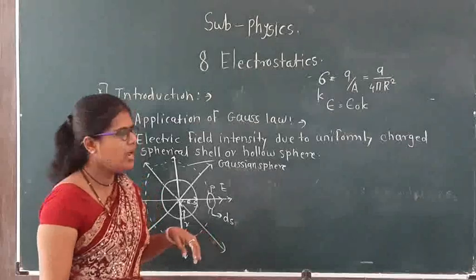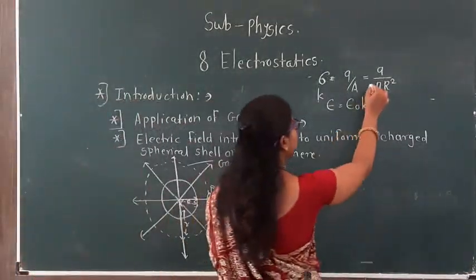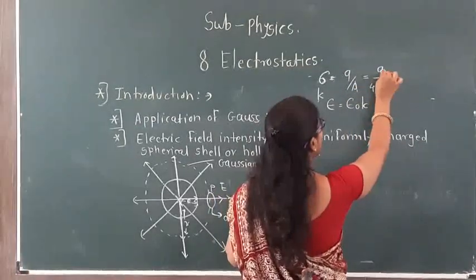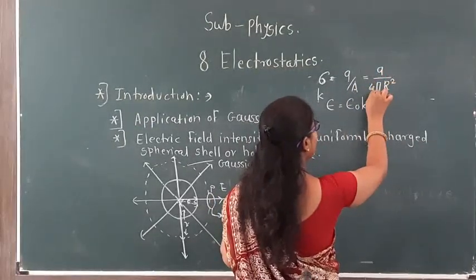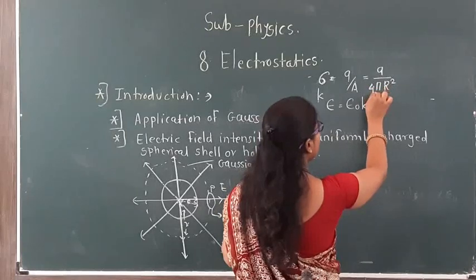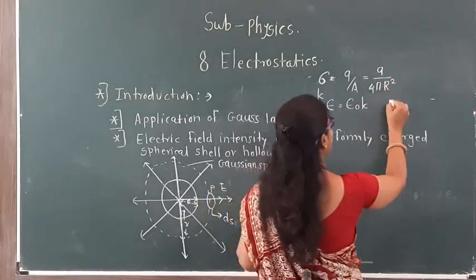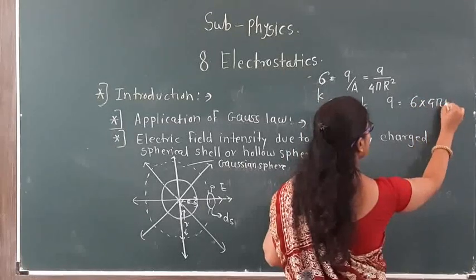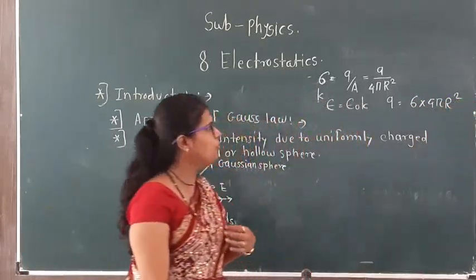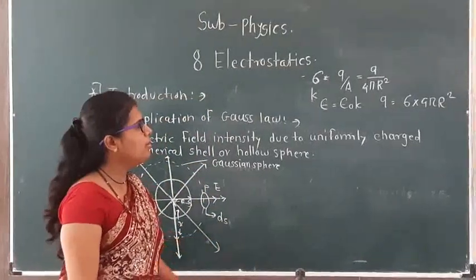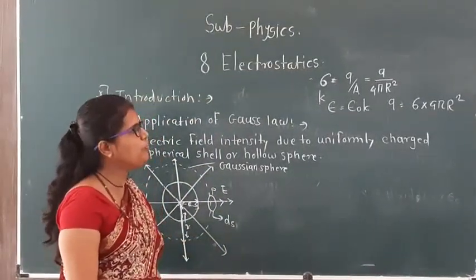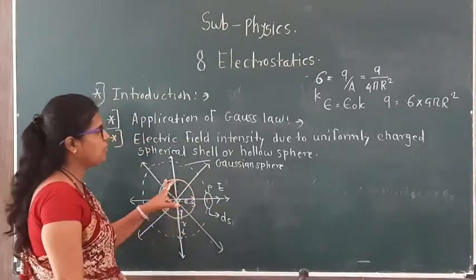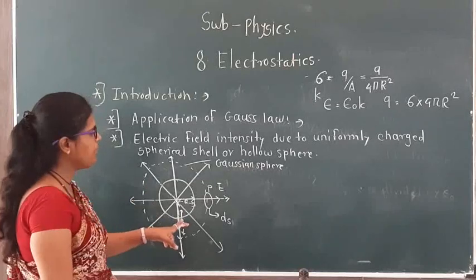Surface charge density means charge upon area. Here it is a sphere, so the area of the sphere is 4 pi R square. Now q is equal to sigma into 4 pi R square. Q is the charge on the sphere.